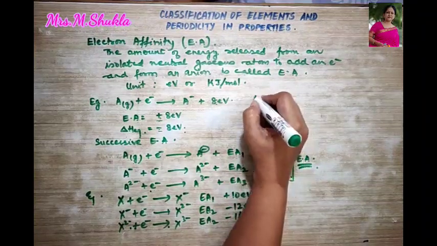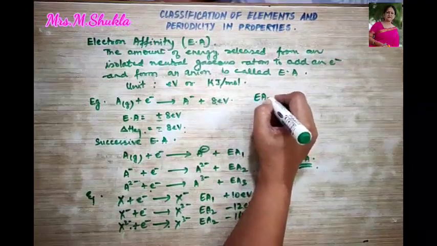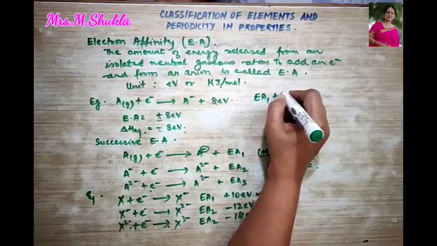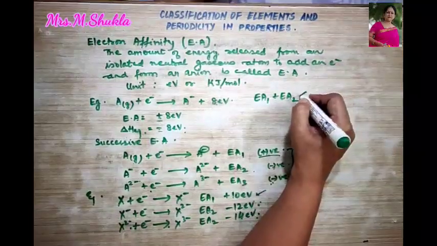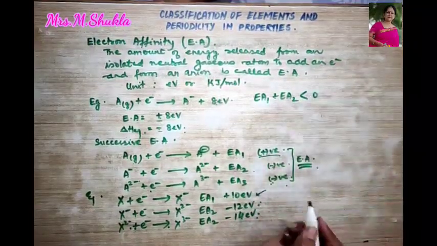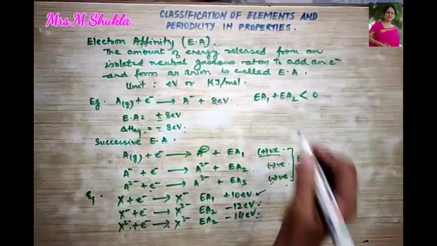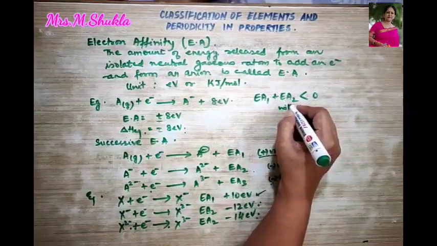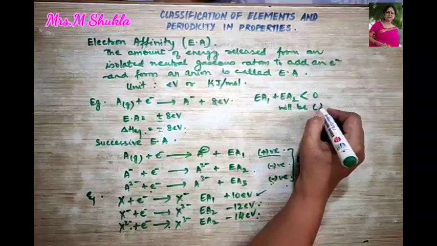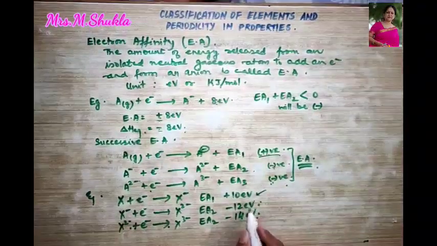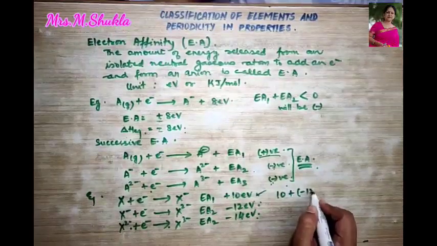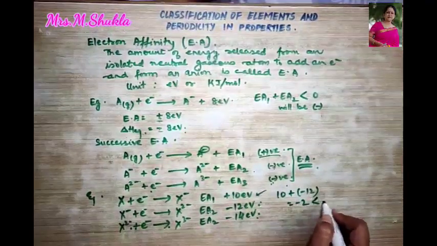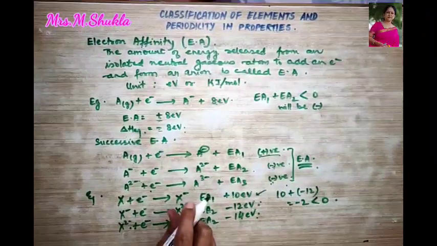Thus we can say that successive electron affinity 1 plus successive electron affinity 2 is always less than 0, or we can say it will always be negative. Look over here: 10 plus minus 12. What is this? Minus 2, less than 0.